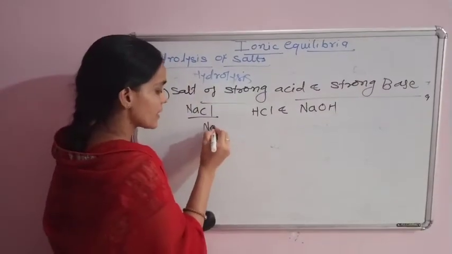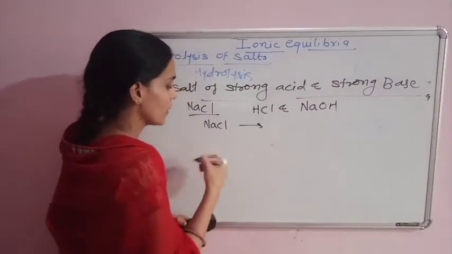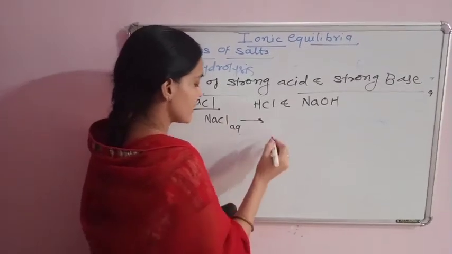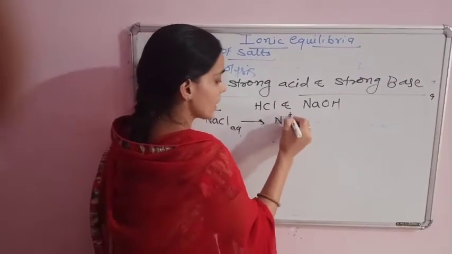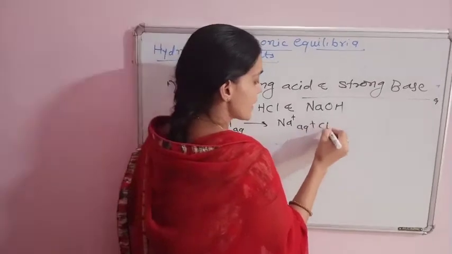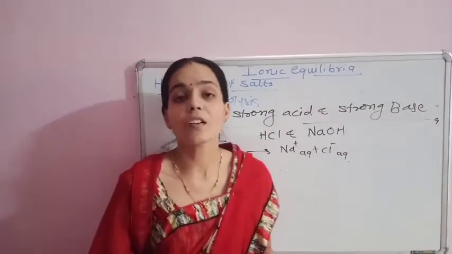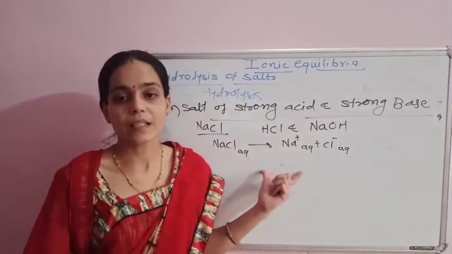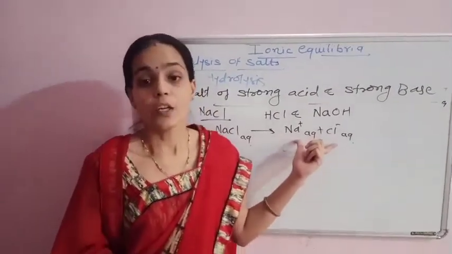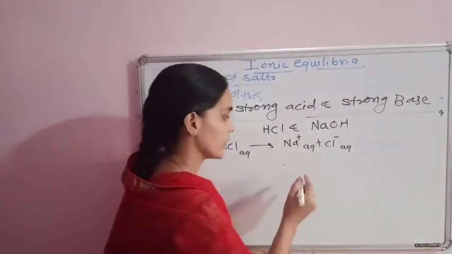Consider this example, NaCl, dissolved in aqueous medium to produce Na plus ions plus Cl minus ion in the aqueous medium. The ions Na plus and Cl minus have no tendency to react with water.